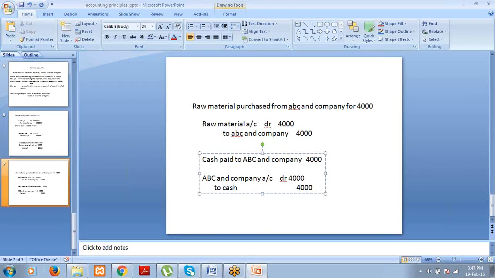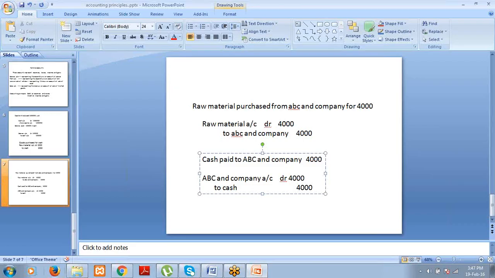Again, I am repeating. If you issue the check to the ABC and Company, ABC and Company is the receiver, right? So ABC and Company is to be debited. Then you have issued the check from HSBC Bank, which means the HSBC Bank will give the money to ABC and Company on your behalf. Means HSBC Bank is the giver. HSBC Bank is also a personal account. So credit the giver, HSBC Bank.